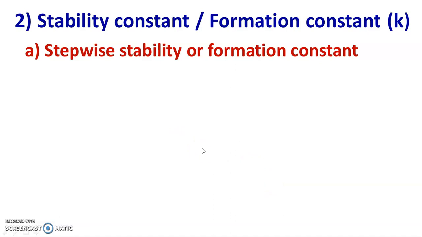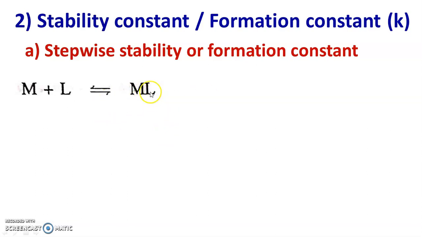Now here formation of the complex in solution proceeds by stepwise addition of ligands to the metal. It means as soon as metal and ligand come in contact with each other, metal reacts with ligand stepwise, and at the end of several steps there is a formation of the metal complex. Let us consider the first step, that is metal reacts with ligand and reversibly there is a formation of ML. This is the first step.